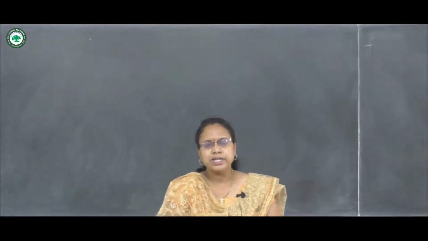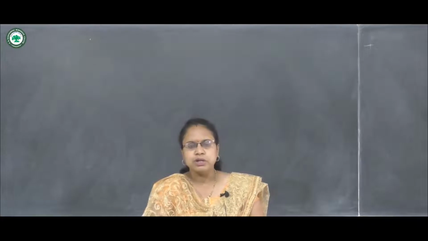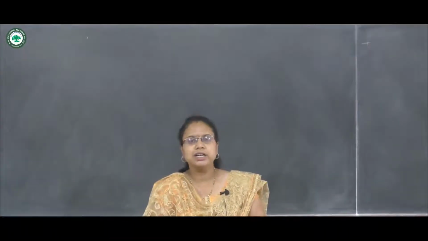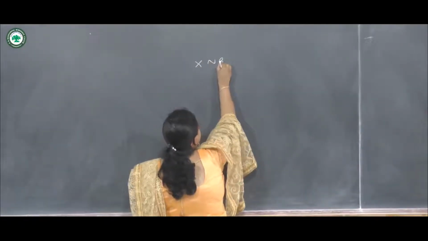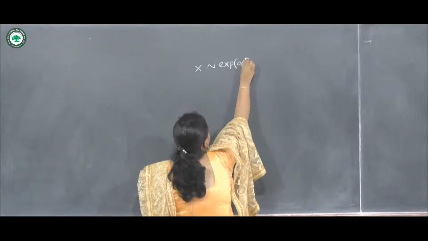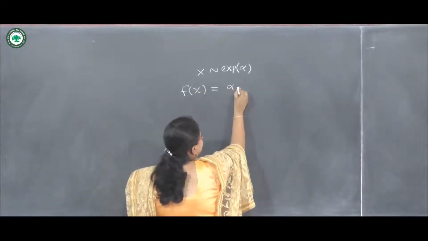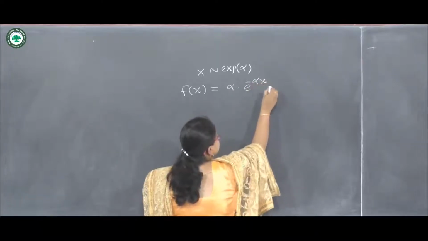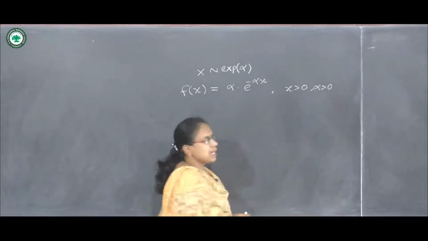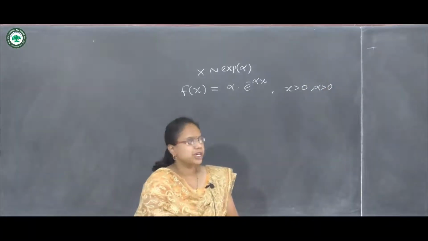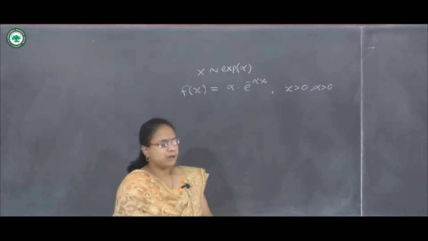Today we will see the quartile deviation and mean deviation about mean of exponential distribution. In the previous lecture we studied the exponential distribution. It is denoted by X follows exponential distribution with parameter alpha, then its PDF, that is f of x, is given by alpha into e raised to minus alpha x when x is positive and alpha is greater than 0. In case the parameter is 1 upon alpha, we can also write the PDF as 1 upon alpha into e raised to minus 1 upon alpha x.